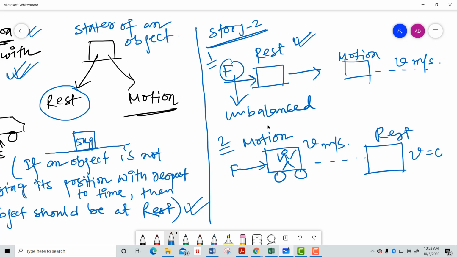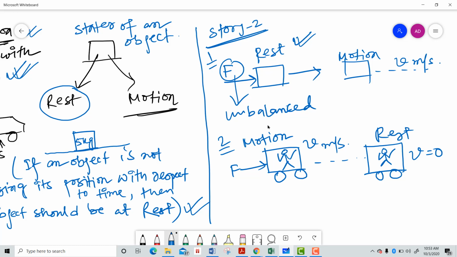That means the velocity will now be equal to 0. Initially my car was moving with a velocity of v meter per second, but after applying that unbalanced force, my car stopped. That means the velocity is equal to 0.